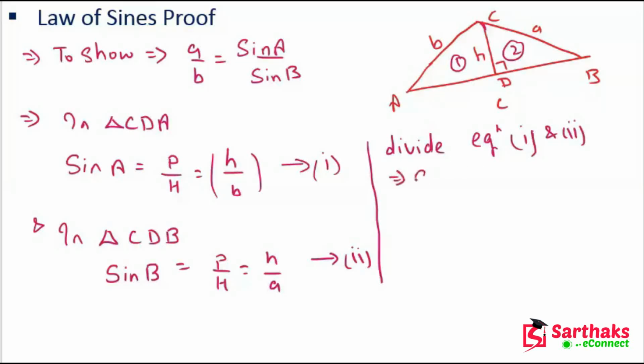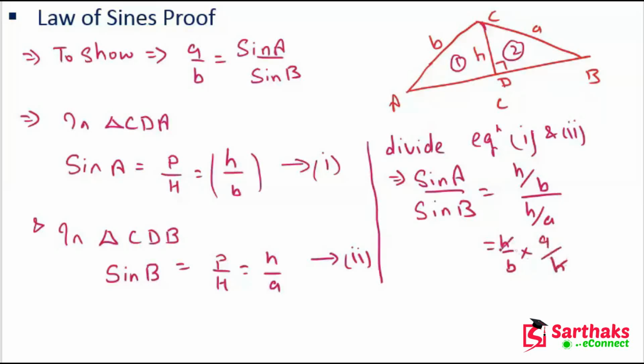So this becomes sine A upon sine B, which equals H upon B divided by H upon A. When we take the reciprocal, we get A upon H, and this H will be cancelled.